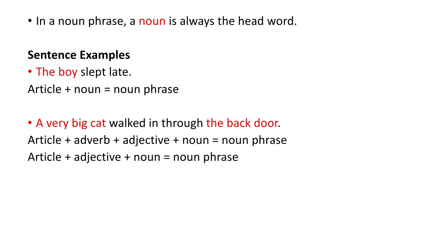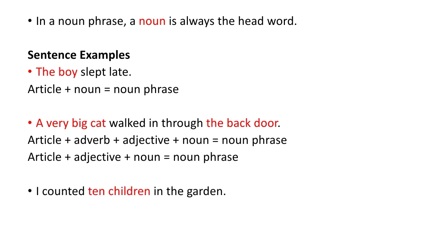Next, we have the back door. We have the is an article, back is an adjective, and of course the head word is door, which is a noun. So article plus adjective plus noun equals a noun phrase. Another example.